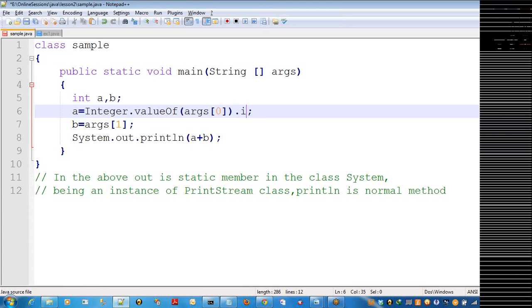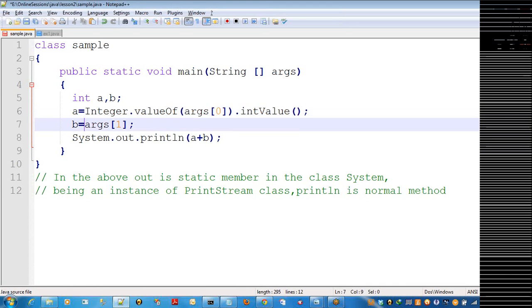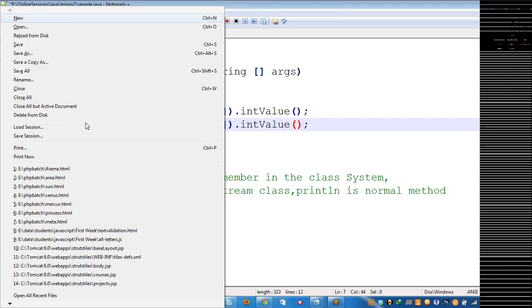And intValue is the sub method which returns the integer data to A. Clear? Now I can check it.